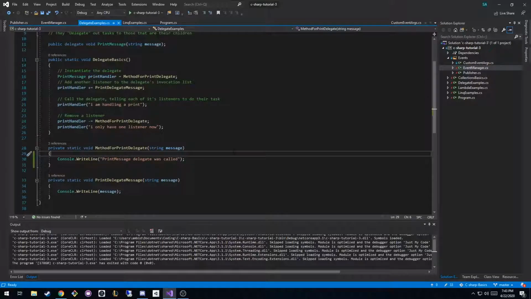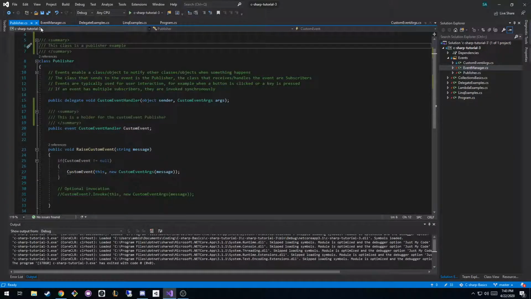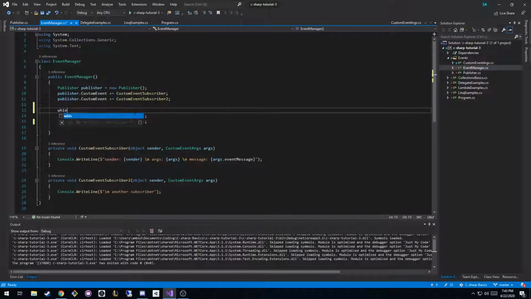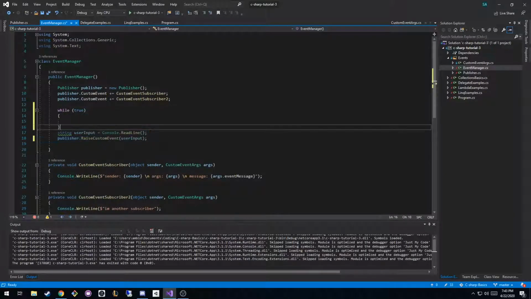The hard part about this is in a console app, they don't really make sense. Actually, I got it. All right, here's what we're going to do. We're going to make a really basic text adventure. So we go to our event manager, and we'd have a while loop, and we'll just call it while true, because this is going to be our core game loop. And we're going to ask the user for his input.